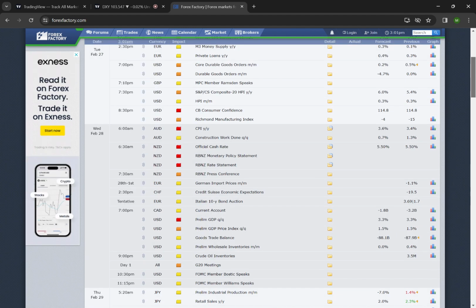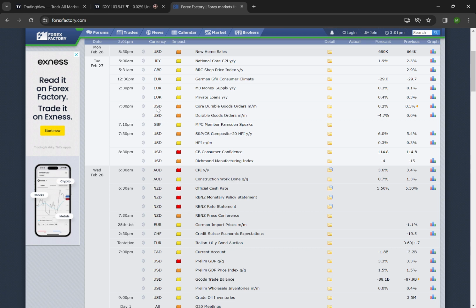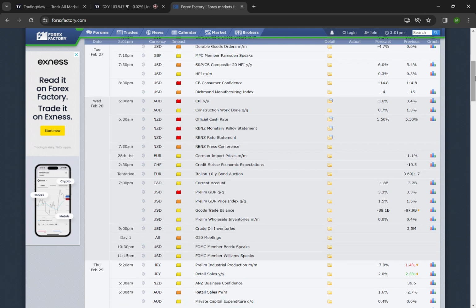On Tuesday we have some orange impact news for USD at 7 and 7:30 p.m. and we have another important red impact news of CB consumer confidence at 8:30 p.m. Then on Wednesday we have red impact news for AUD, CPI and NSD. Then again at 7 p.m. we have GDP data release for USD.